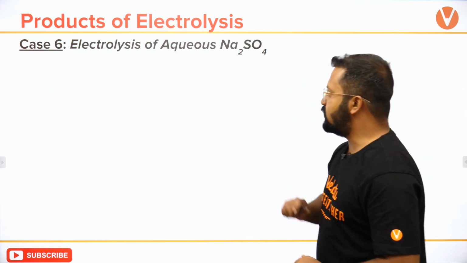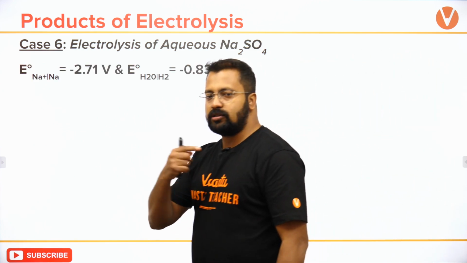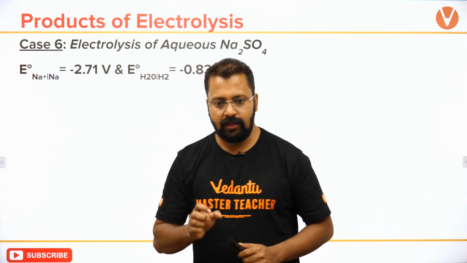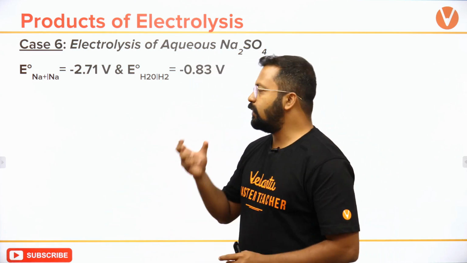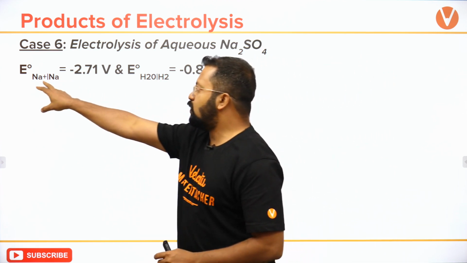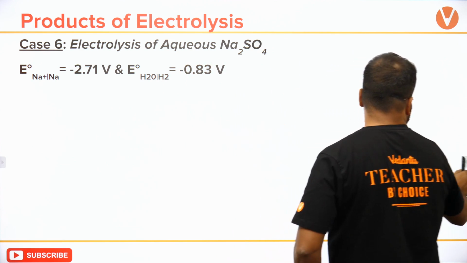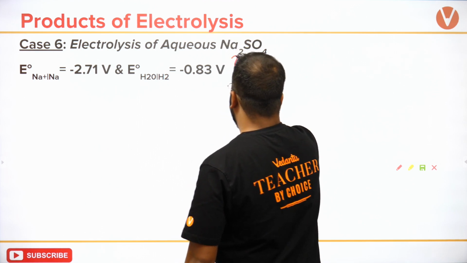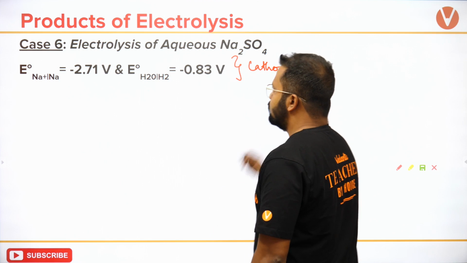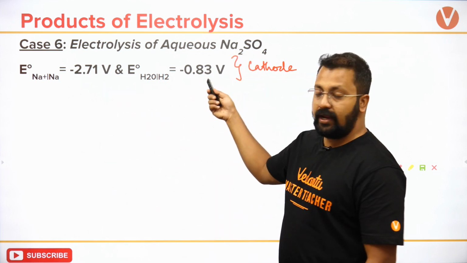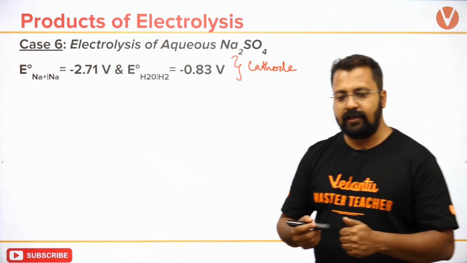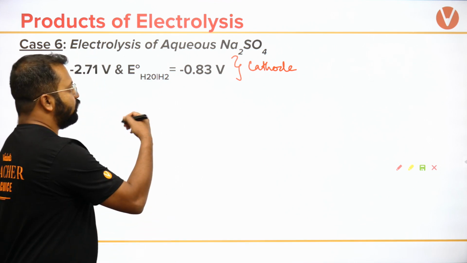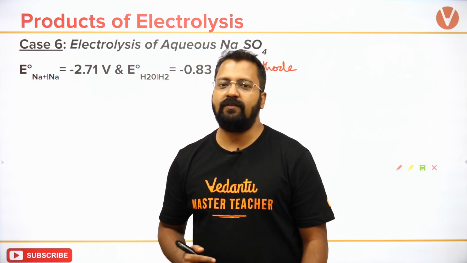If I try to electrolyze Na2SO4, aqueous means water is also present there. If water is present, then there are two competing reactions for the cathode. These are the competing reactions at the cathode: -2.71 volts, -0.83 volts. For which will I be getting a less positive value of delta G?